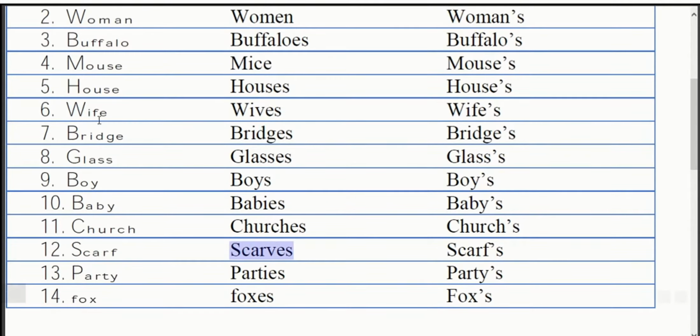I had already told you, when you hear the F sound, just as wife turns to wives, in the same way scarf will turn to VES, scarves. Next one, party. You must have seen in the example of baby, since we had Y over here, it will turn to IES. Same way, party, parties. And the last one is fox, FOXES, foxes.